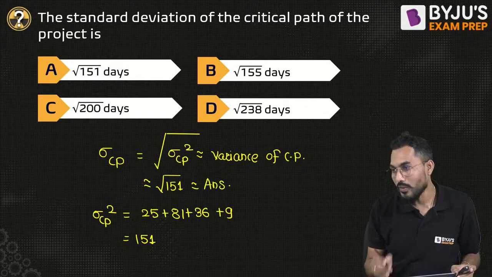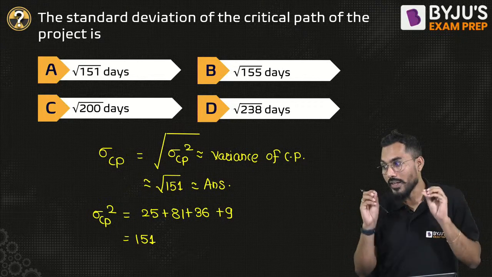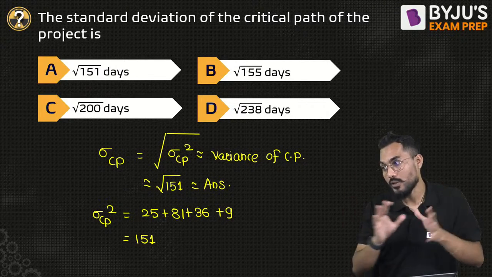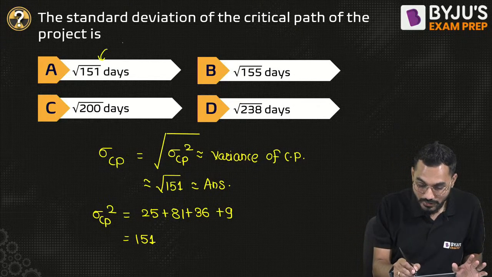Root of 151. Most of the students calculated the correct answer. Manikanta is also correct. Kiran is also correct. Bhave is also correct. Very correct. So root of 151 is the answer.